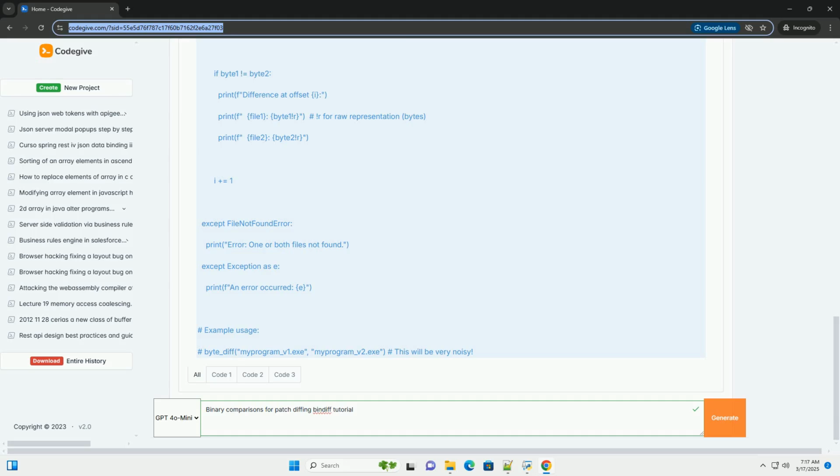3. The BinDiff interface. BinDiff's interface is divided into several key areas. Function list. This lists all the functions found in both binaries, along with a similarity score. The higher the score, the more similar the function. Control flow graph, CFG, view. This shows the graphical representation of the control flow within a selected function in each binary.